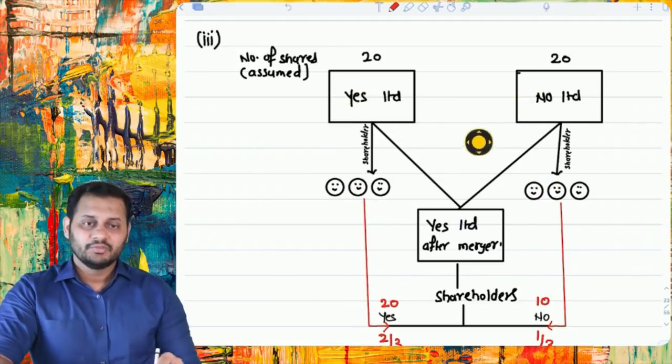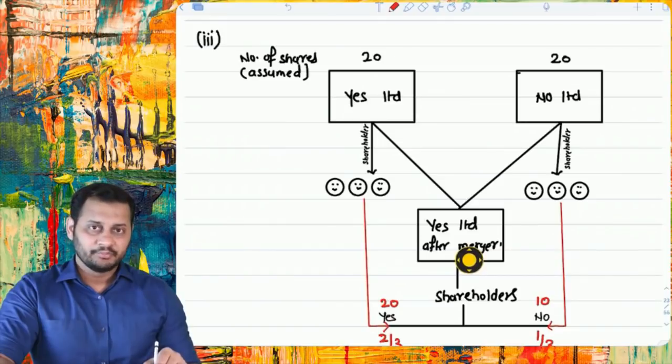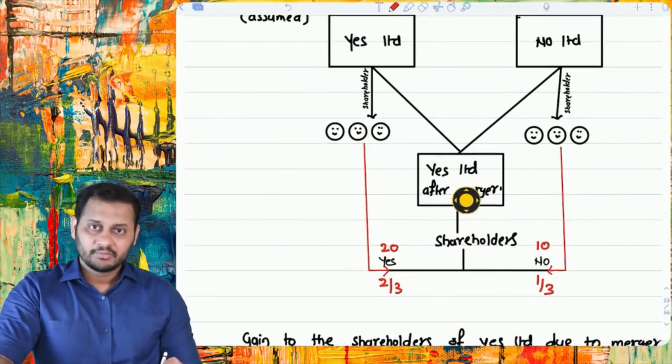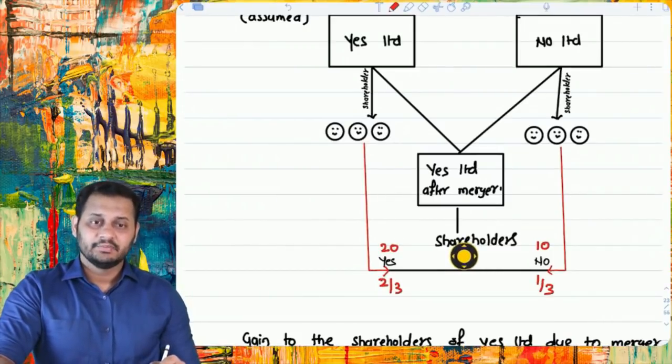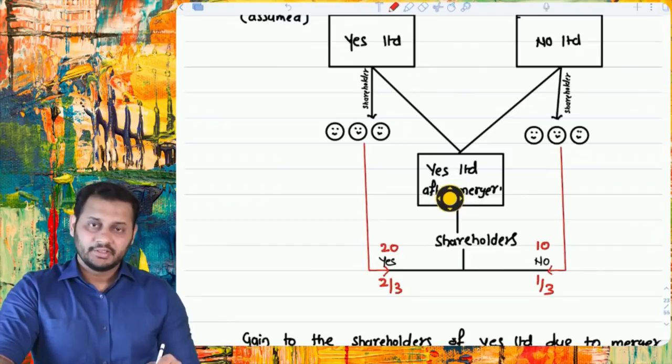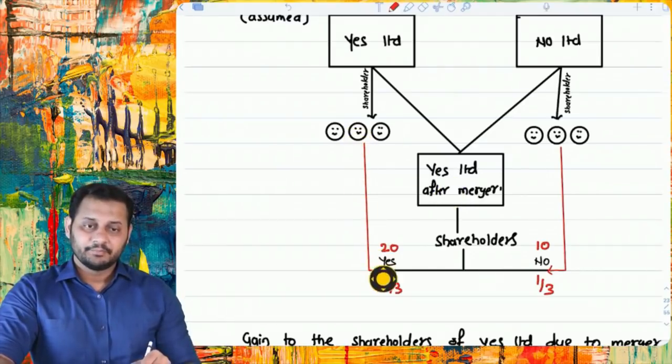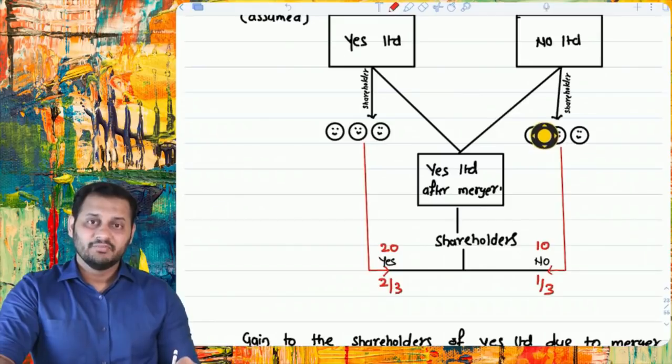Now both of them will get merged in a new company which is called Yes Limited after merger. Yes Limited after merger will also have shareholders. In the question it was given that in this company these people will be the same, and in this company these people will get half the shares of what they had in No Limited.